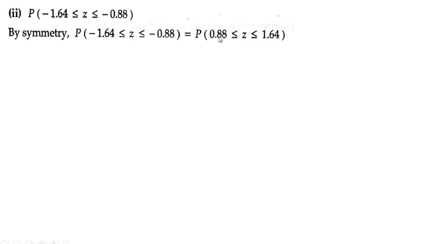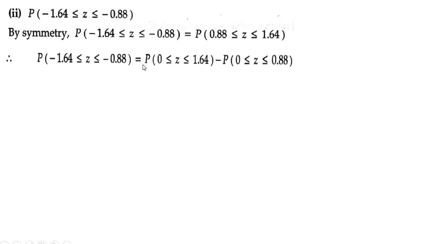So what is this equal to? Whenever you have a z1 to z2, how do we write it? I've already explained: it is the area from z equal to 0 to z1. But what is z1 here? The smallest value is z1 here. Sorry, the second value is z1 and this is z2. So it is probability of z greater than or equal to 0, less than or equal to, sorry, this is z1, this is z2.